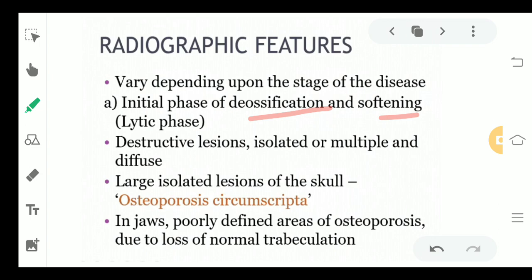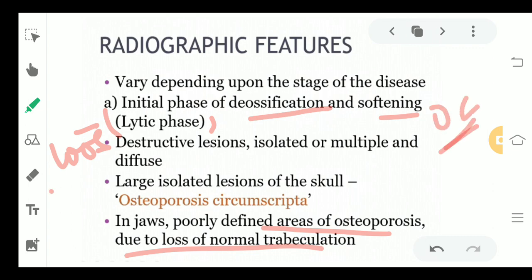There will be large isolated lesions on the skull, that is known as osteoporosis circumscripta. These lesions can be seen in the skull region. In the jaws, poorly defined areas of osteoporosis and loss of normal trabeculation can be seen, because the first stage, that is the lytic stage, is all about losing. The osteoclasts are very active in this stage, and so you are losing bone and it is deforming. So everything seen here is about losing and poor status.